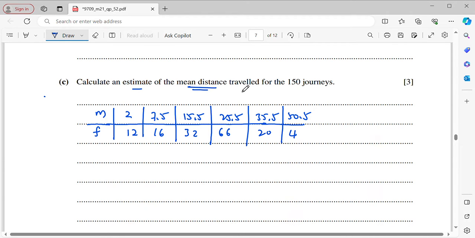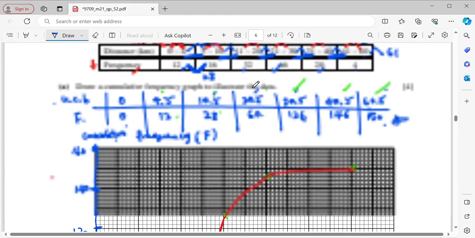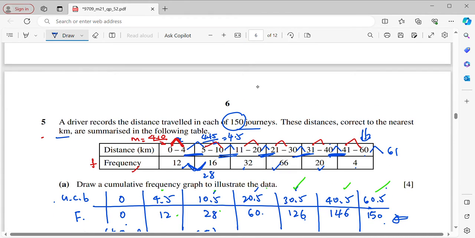Okay, just for information, how do we get this 35.5? So 35.5 is counted by getting the average of 31 and 40. So 31 plus 40 divided by 2. You will get 71 divided by 2. Therefore, this is going to be 35.5. That is our M for this class.